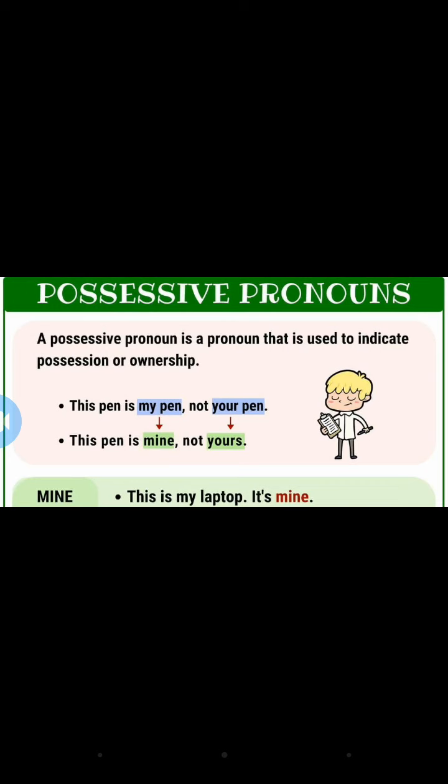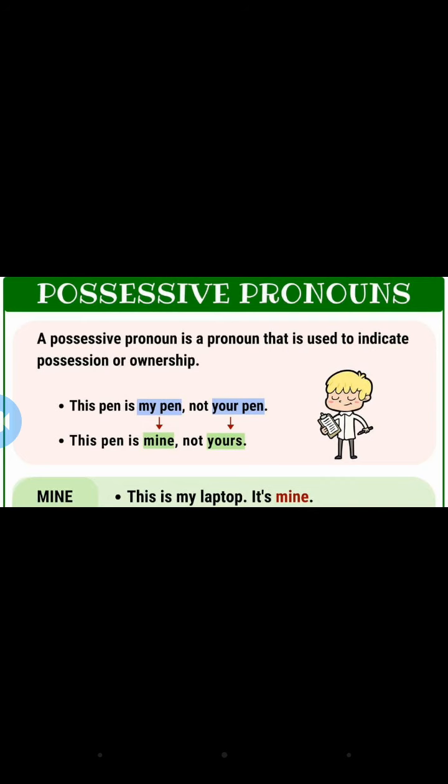It's mine, we will say, is it? When we are fighting with our brothers or sisters, what do we do? Don't take my toy, it's mine, we say, because the toy belongs to us. We are the owner of the toy, okay. So have you understood what is possessive pronoun, okay.